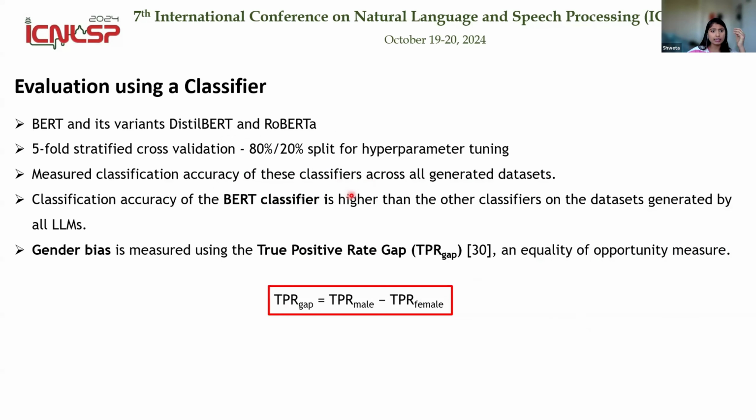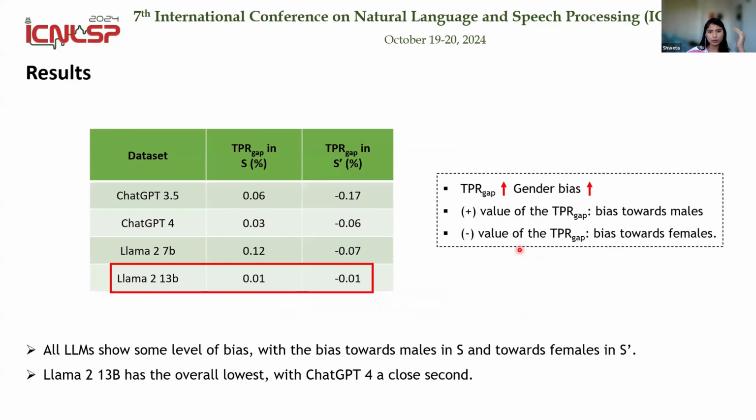So we chose BERT and its variants, DistilBERT and RoBERTa, for the classification task. We measured the classification accuracy of these classifiers across all generated data sets, and the BERT classifier had the highest accuracy. So we measured the gender bias in the BERT classifier using the true positive rate gap, which is the difference between the gender-specific true positive rates. So when the true positive rate gap value is higher, it means that there is higher gender bias in the LLM. The positive value of the TPR gap represents that the LLM is biased towards male, whereas the negative value indicates that the LLM is biased more towards female.